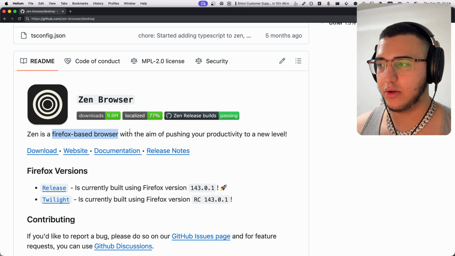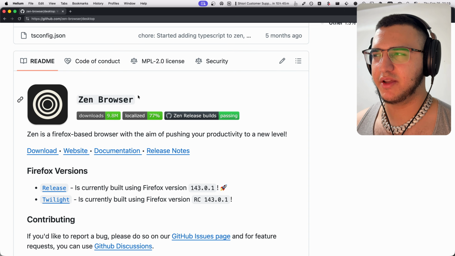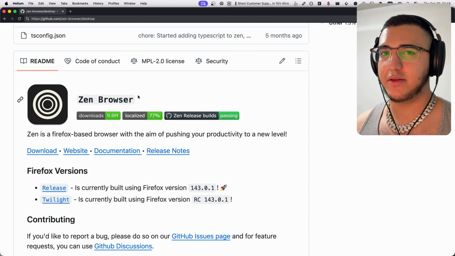And still, all kudos go out to the Zen browser team. Out of respect for them, I actually want to explain why it isn't their fault that I'm not using their browser, but it's actually the thing they're based on: Firefox. Now, if I made a video titled Why You Shouldn't Use Firefox, it'd be like 3 hours long. So let me keep it simple and just stick to one simple thing.